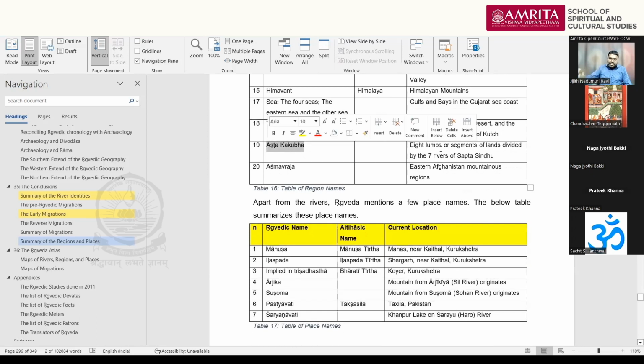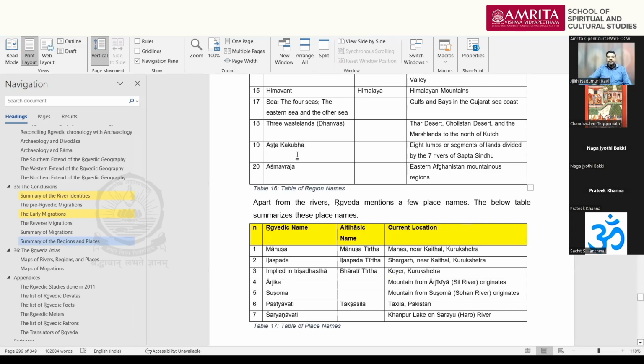So these 8 segments, I have done some research, and they are the segments created by the 7 rivers up to the Sindhu. So 7 rivers divide the entire region into 8 parts. That is the Ashtakakupha. I mentioned Sindhu River and Marudvridha and this Vitasta, then Chenab, this Asikni, that is Chenab, Parushni or Ravi, then this Vipasha and Satluj, or Vipasha and Sutudri. So these 7 rivers divide the entire land into 8 parts.